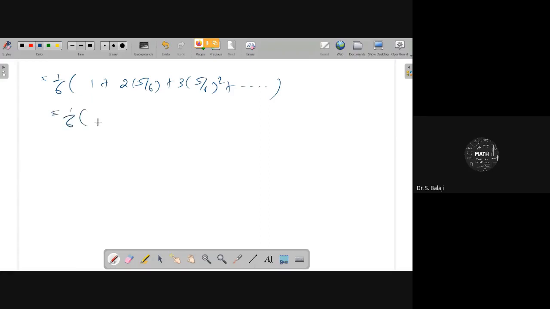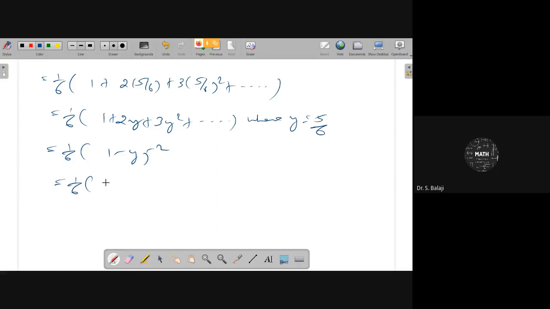Therefore, it will be 1 by 6 times 1 plus 2y plus 3y square plus etc., where y is equal to 5 by 6. That is 1 by 6 into 1 minus y whole power minus 2, that is 1 minus 5 by 6 whole power minus 2. 1 by 6 into 6 square, which is 6.